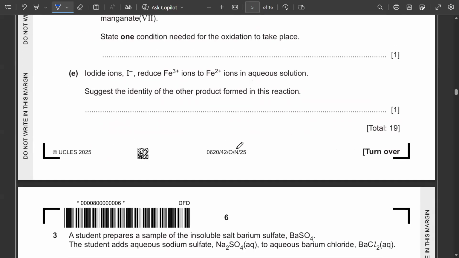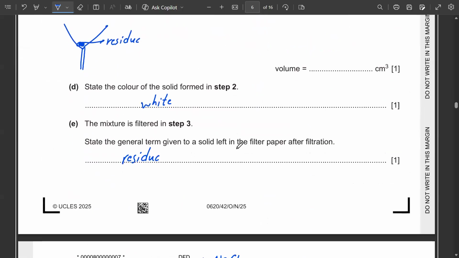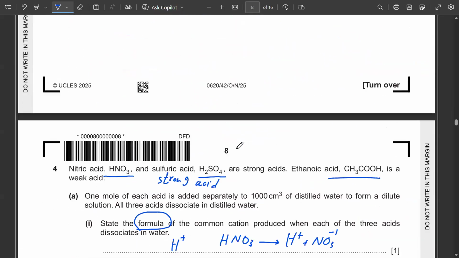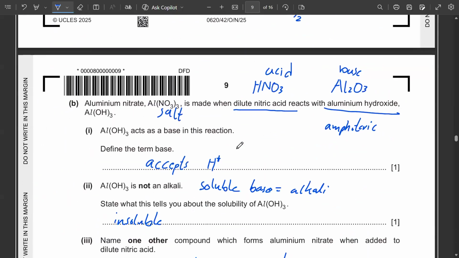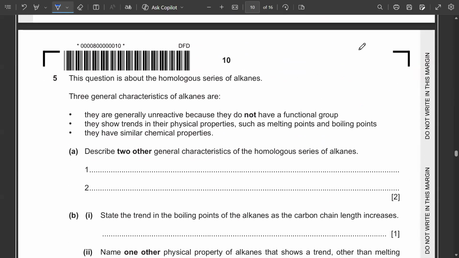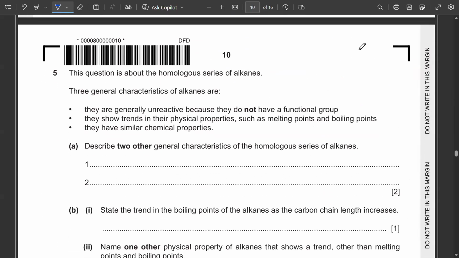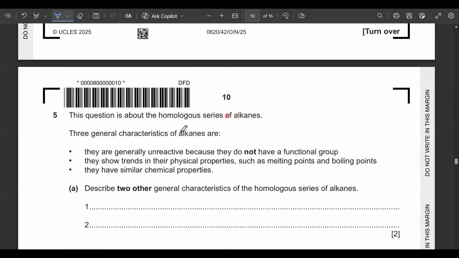We then skip the remaining parts because they are already covered in the previous topics. We now move straight to organic chemistry. Question number 5. This question is about the homologous series of alkanes.